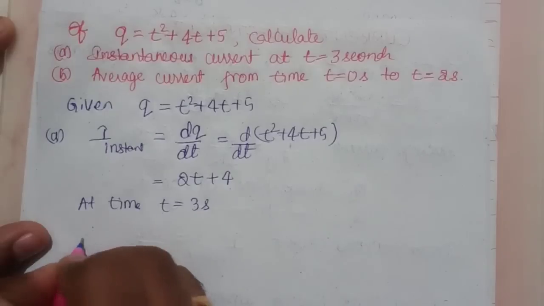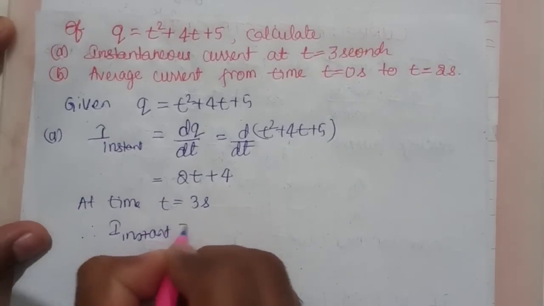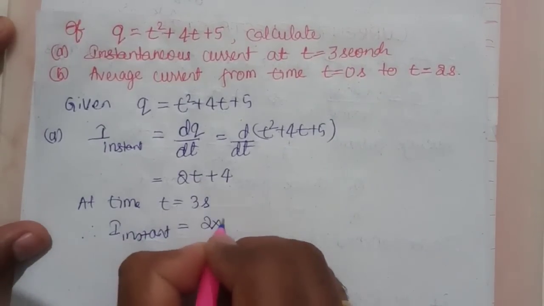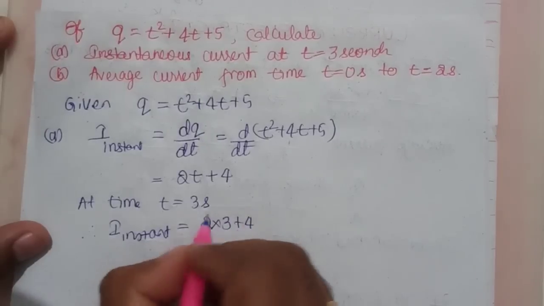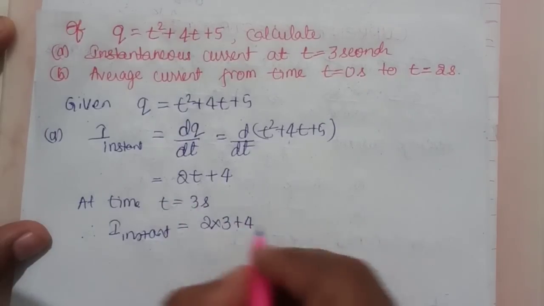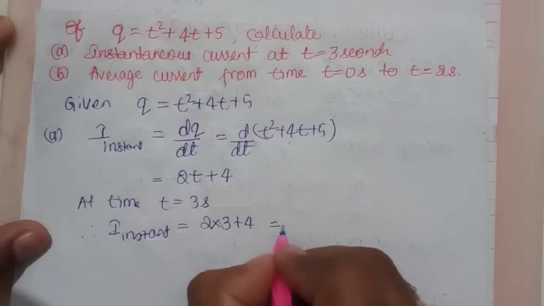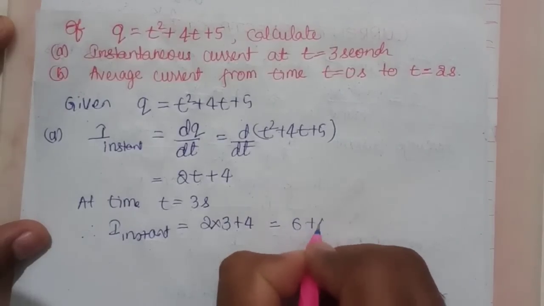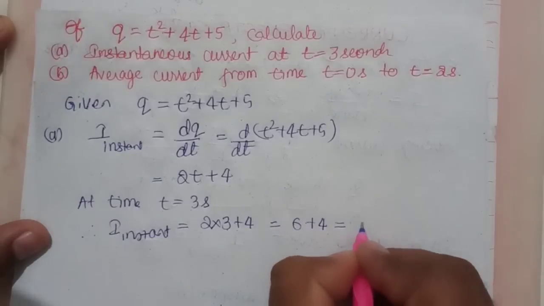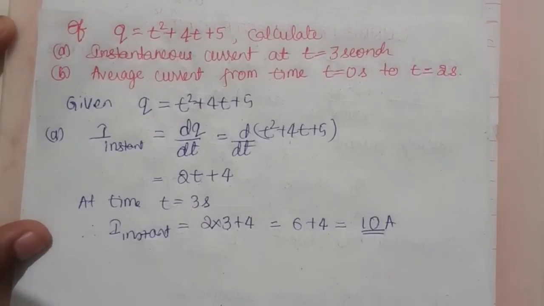Therefore I instant is equal to 2 into 3 plus 4. Substitute the value t is equal to 3 here, then you will get 2 into 3 plus 4. 2 into 3 is 6, plus 4 is equal to 10 ampere. The instantaneous current is 10 ampere.